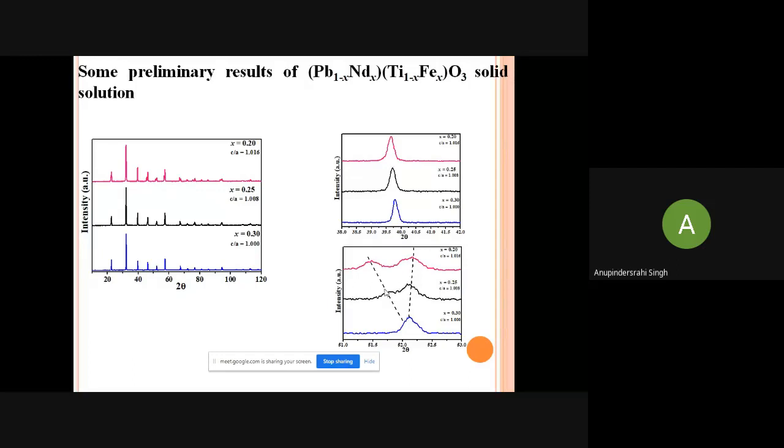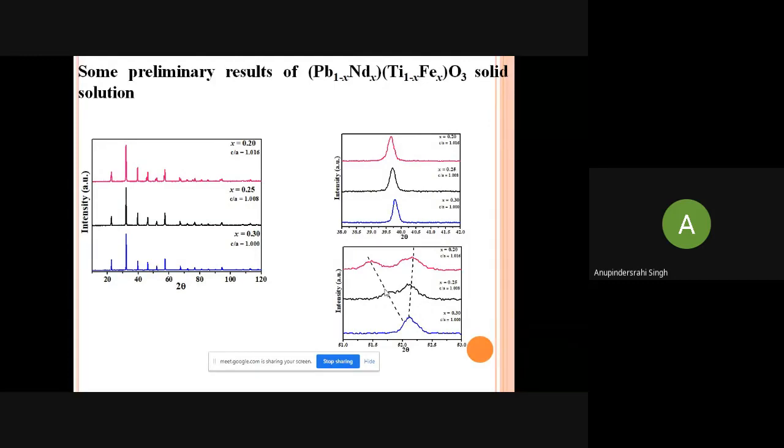We have synthesized 3 types of solid solution. That is x equal to 0.20, x equal to 0.25, and x equal to 0.30.